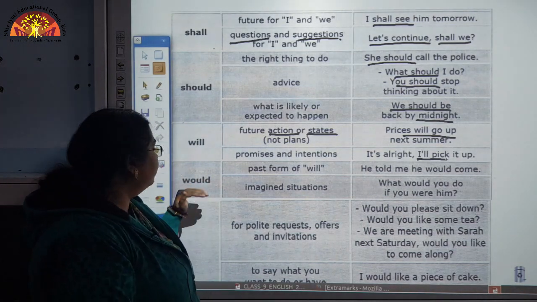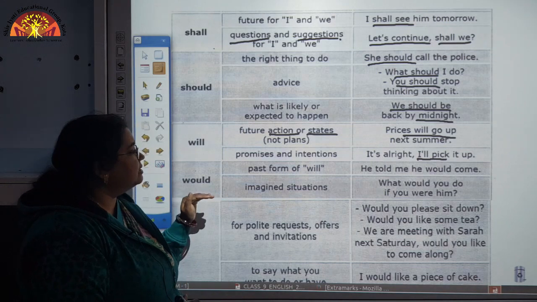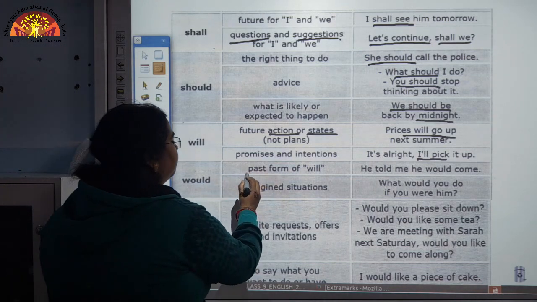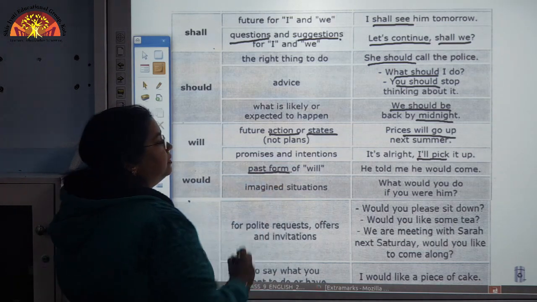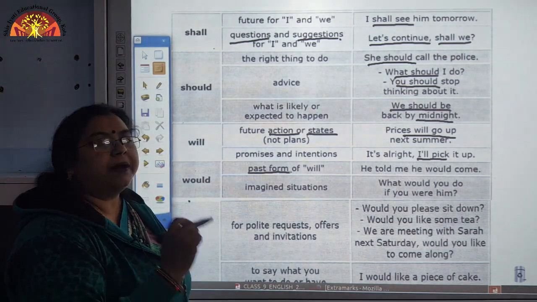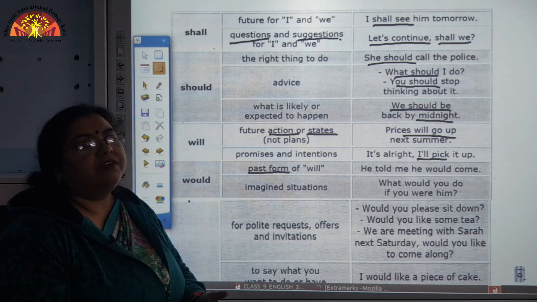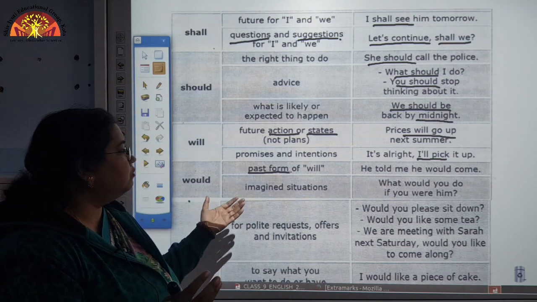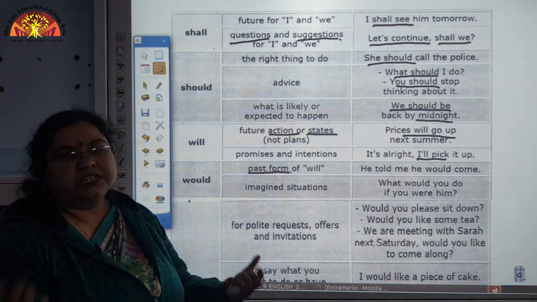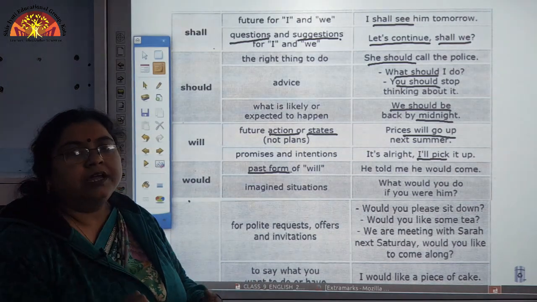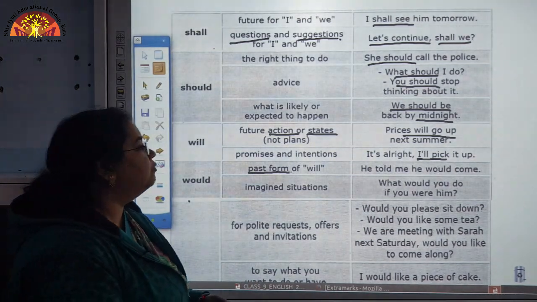Now, would, the next modal, is the past form of will. The past form of will is would. Wherever we want to change the word will into past tense, we use would.